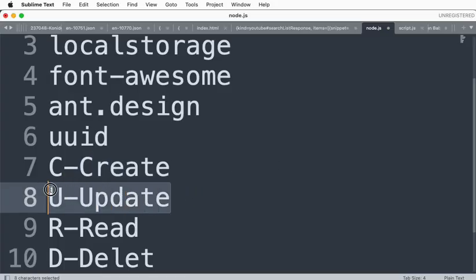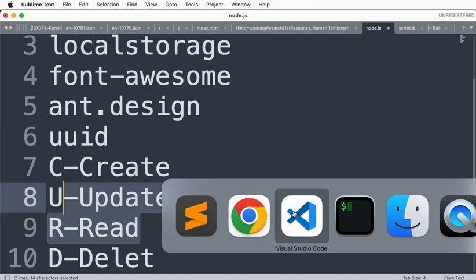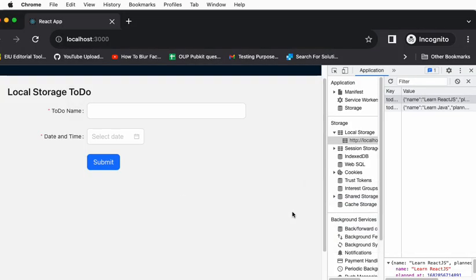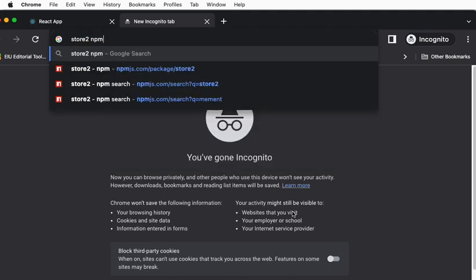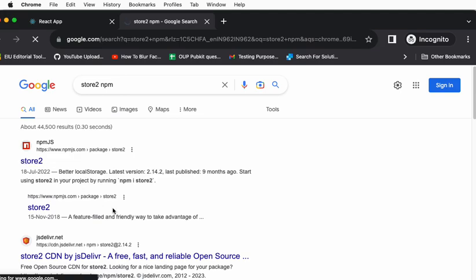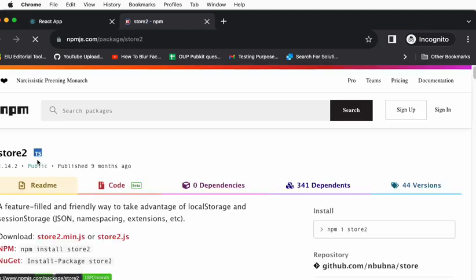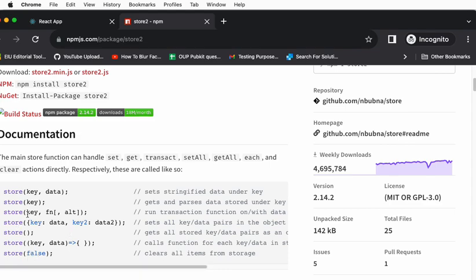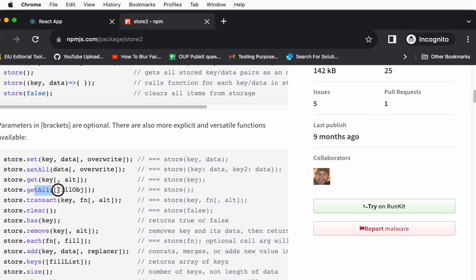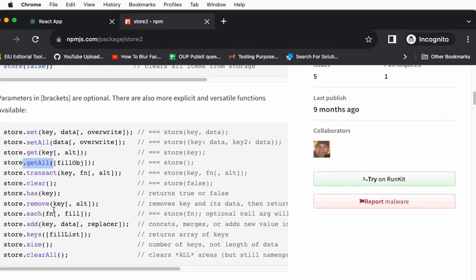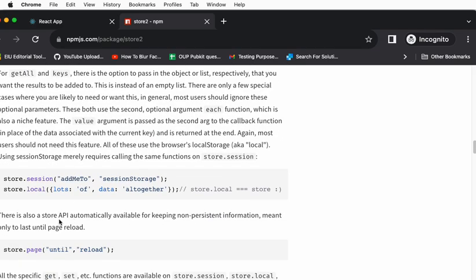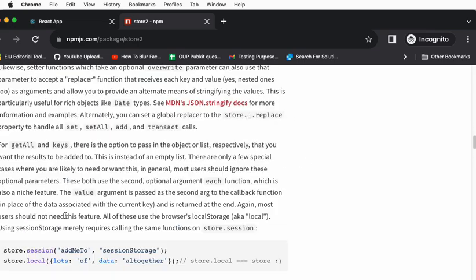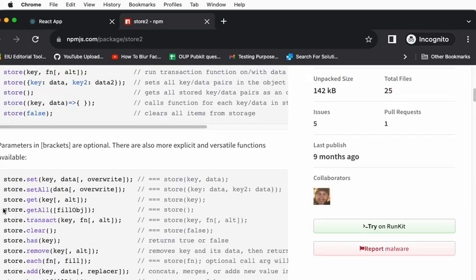Now go and create instead of read. What do we refer to here? store2 is the npm we used. Let's go ahead and check that in order to understand how to read the data. In order to list, they say select all, get all, something like that. So here we can use the get all.